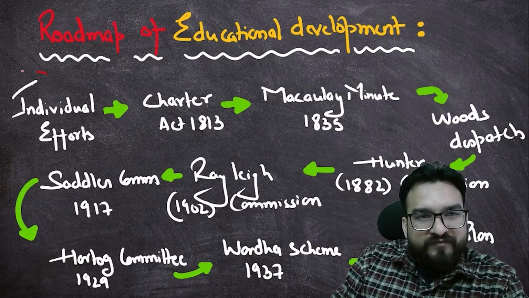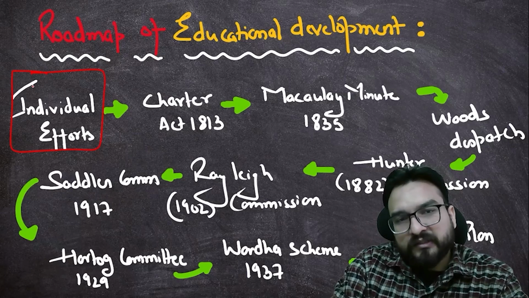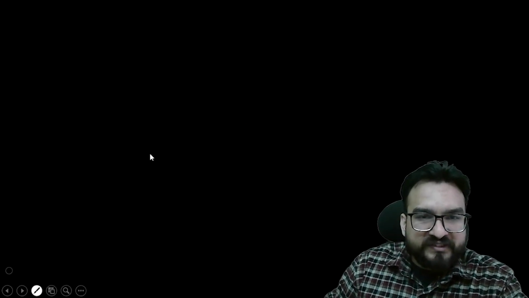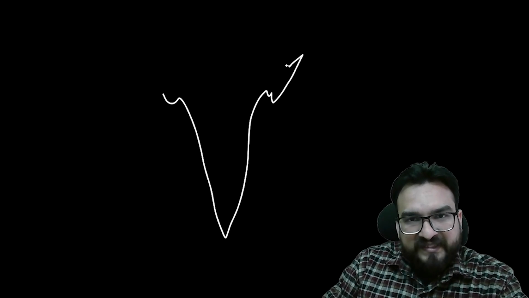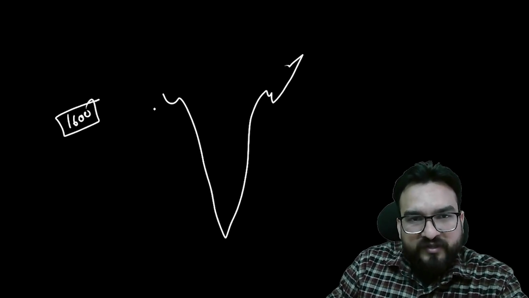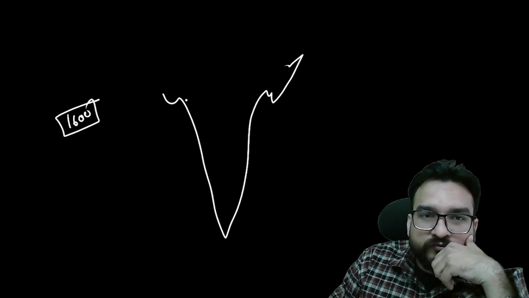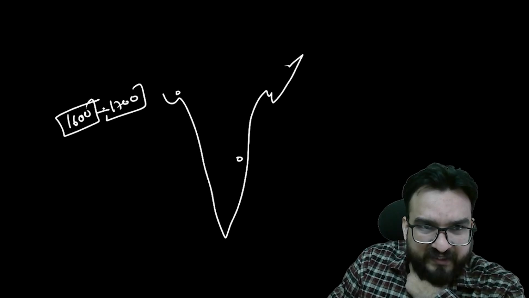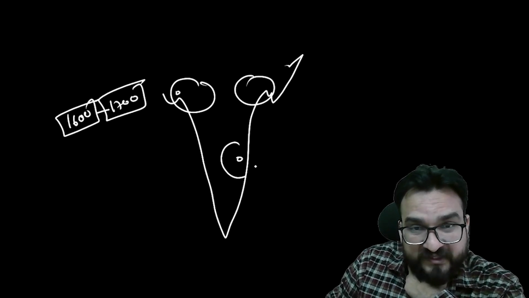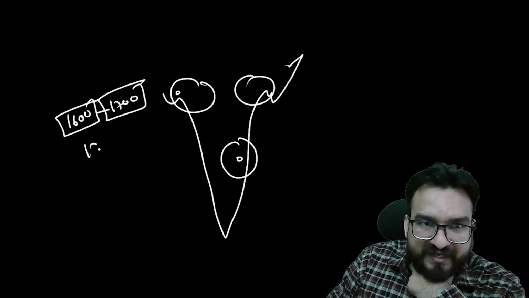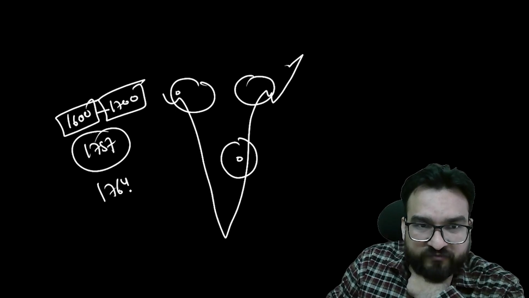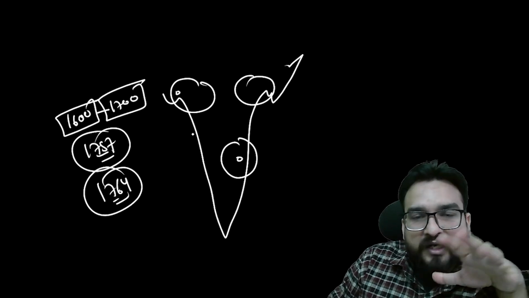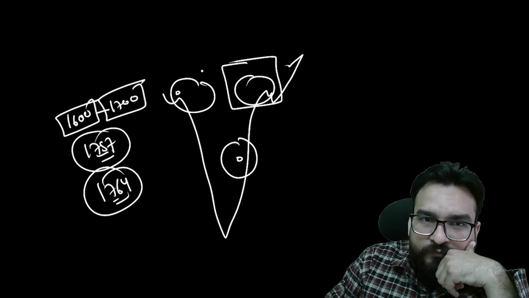Okay? So let us start with the individual efforts in the initial times, guys, right? So see over here, initially what was happening when British East India Company came over here, in 1600, they were asking for us to have favor to basically erect one or two factories over Surat, Masulipatam, over here you were seeing. But over the period of 1700, they were trying to accumulate power, and they basically were successful in that too. And 1757 and 1764 was the turning moment for them to enter or to interfere in the politics of our country. So over here, they gained some political control too.